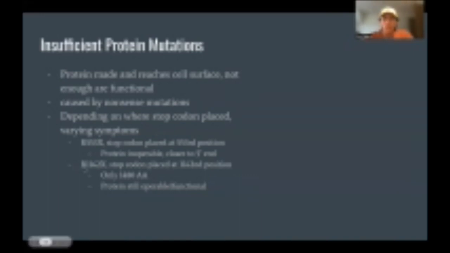Whereas you have R1162X, which places the stop codon at the 1162nd position. Now this, again, the amino acid chain created by the CFTR mRNA is only 1,480 amino acids long. So in this case, you're losing a really small bit of genetic code, and the protein is still operable and functional.